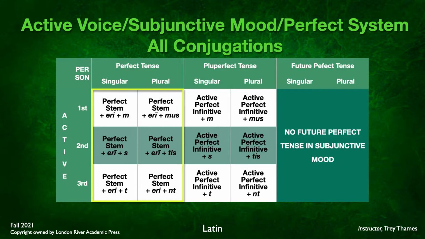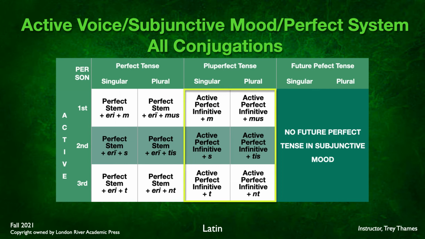So again, for laudo, laudare, laudavi, laudatum, laudavi, L-A-U-D-A-V-I, drop that I ending, which is your perfect first person singular ending, and that leaves you the stem, L-A-U-D-A-V, laudav. And so you take that stem, and to that stem, we're going to add the infix -eri-, and then we'll add our present tense endings, -m, -s, -t, -mus, -tis, -nt. So you could simplify that by simply saying perfect stem plus -erim, -eris, -erit, -erimus, -eritis, -erint. I like to break it down just a little bit for us. So that's the perfect tense in the subjunctive mood, active voice.